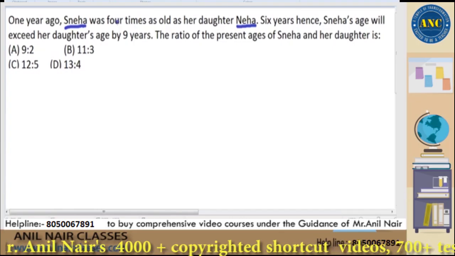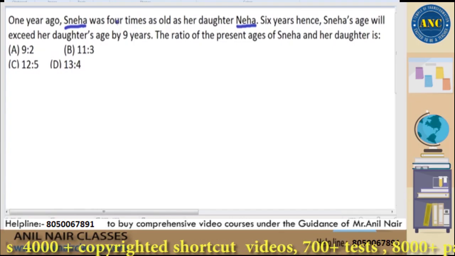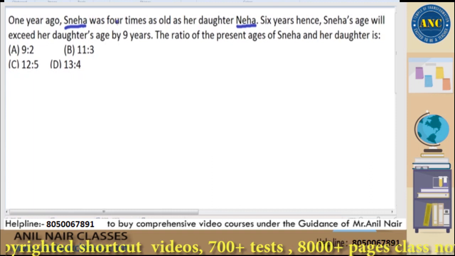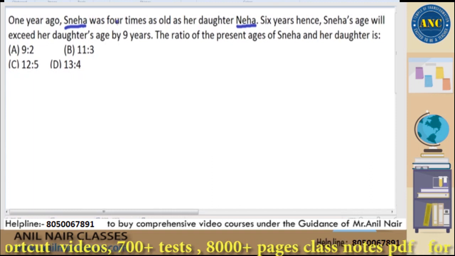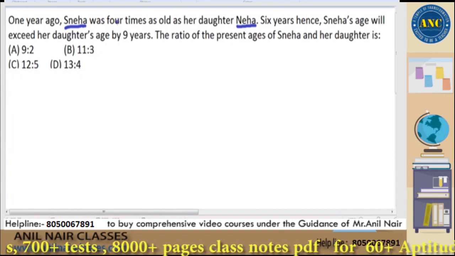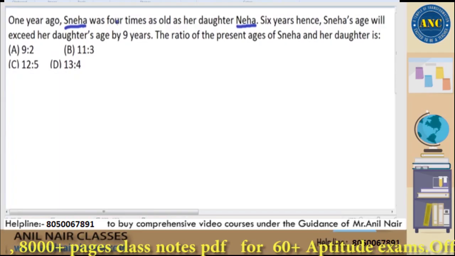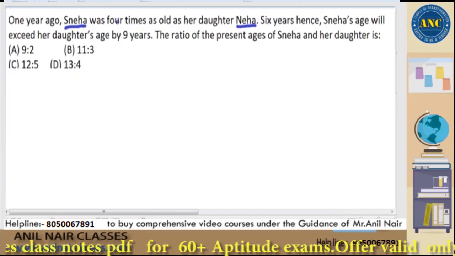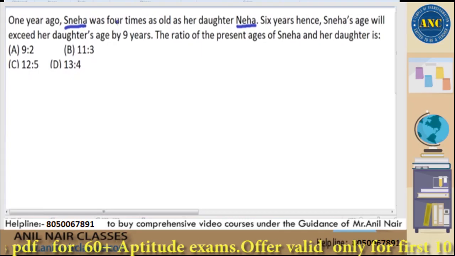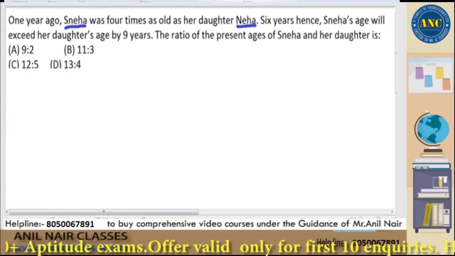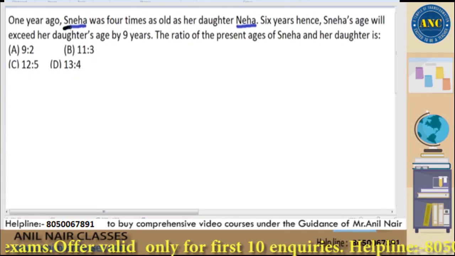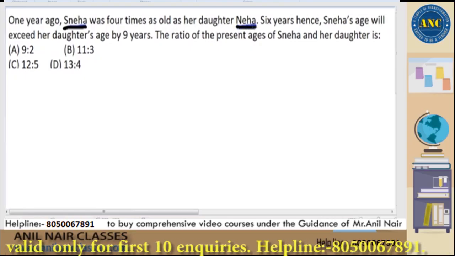I always take names, probably for all the people who attended my yesterday's session or simple interest session, I took a name called Sunanda. Sunanda is my mother. Today you will get one more name called Shivaram, who is my father. Like that, I keep changing the names to whomever I like. Now see here, sir. Original exam question, only the change in names. You can refer to it on Google also.